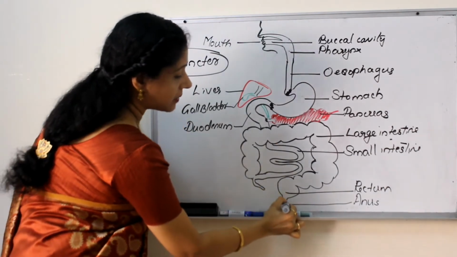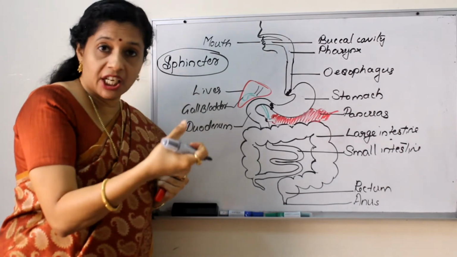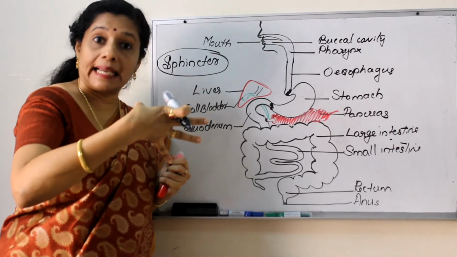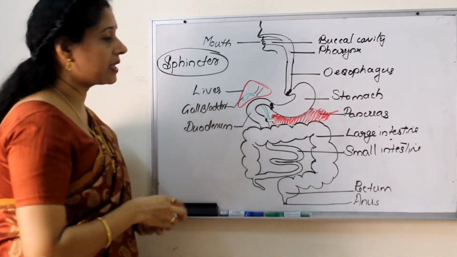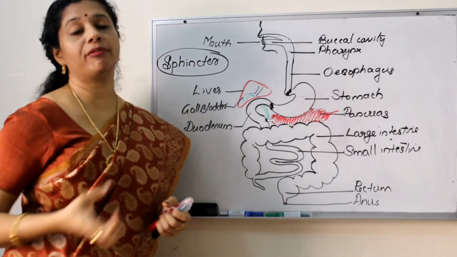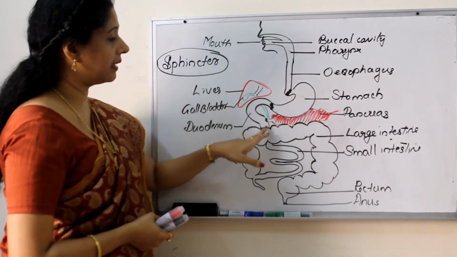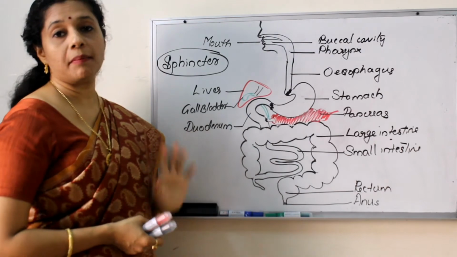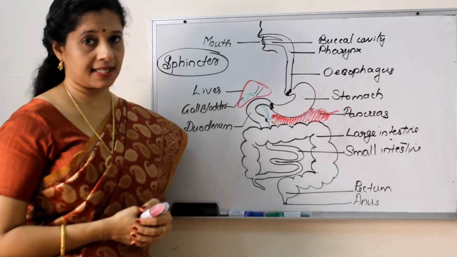Then anal sphincter. Anus also, it is contracted. Only at the time of defecation or excretion we dilate it. Again it will contract. Hope you got an idea about sphincter muscles. So they are actually regulating the movement of food. So it will come to the small intestine and here all the secretions will be mixing with it. So this is the diagram of human digestive system.